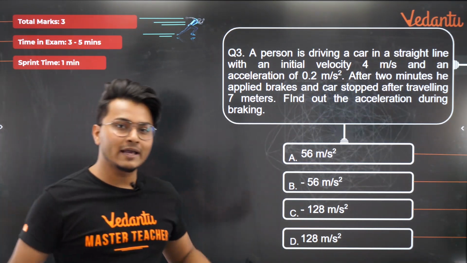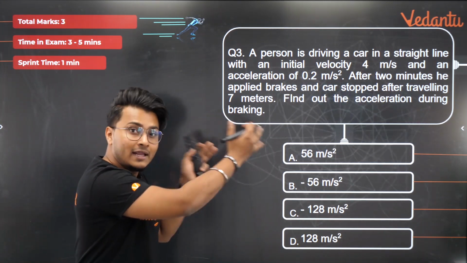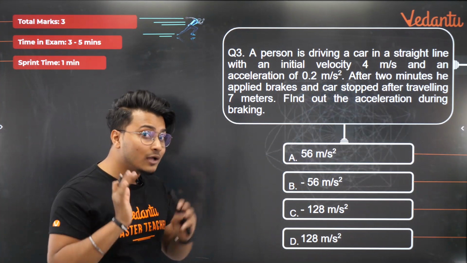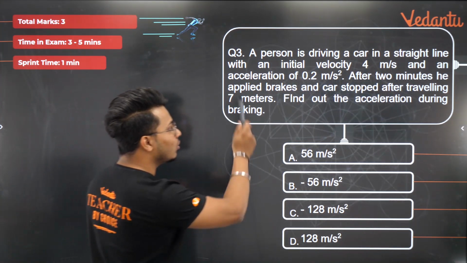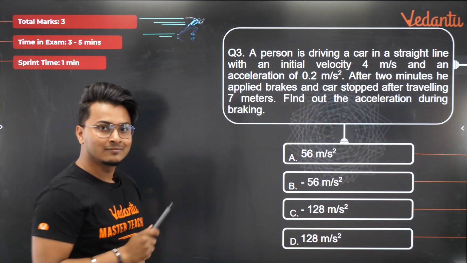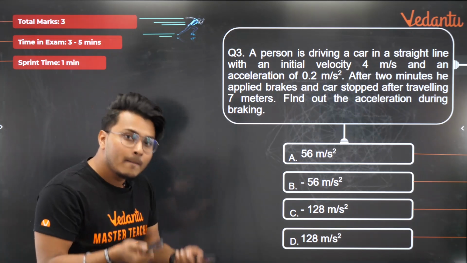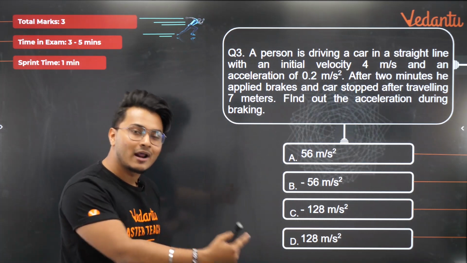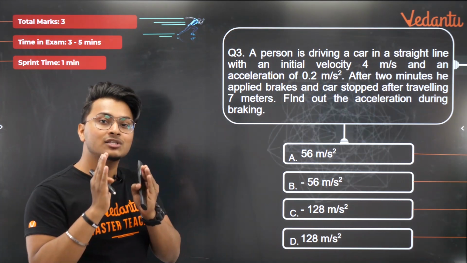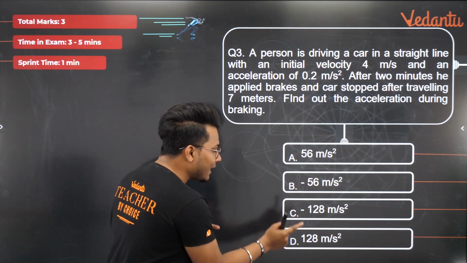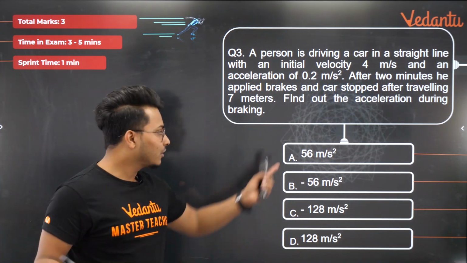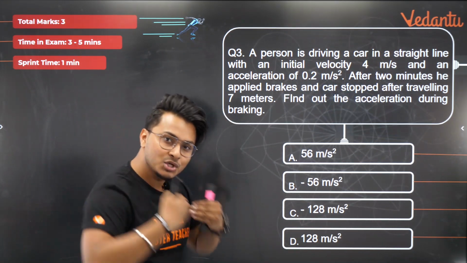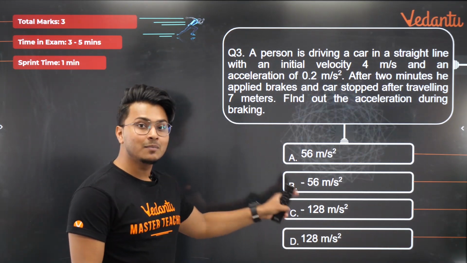Now a lot of you guys here, I'm not sure, just by reading the question they can cancel out 2 options. Just by reading the question you can cancel out 2 options. Now which are those options guys? Obviously if you notice they are asking you to find out the acceleration during braking. जब हम ब्रेक अप्लाई करते हैं तो acceleration क्या होता है? नेगेटिव होता है. क्यों? क्योंकि रिटार्डेशन हो रहा है, deceleration हो रहा है. So your answer should be negative. So I can cancel out option A and option B directly because they're given as positive. Positive acceleration तो increase करता है स्पीड को ना. ब्रेक करोगे तब एक्सेलरेशन रुकेगा. So your answer must be either B or C.